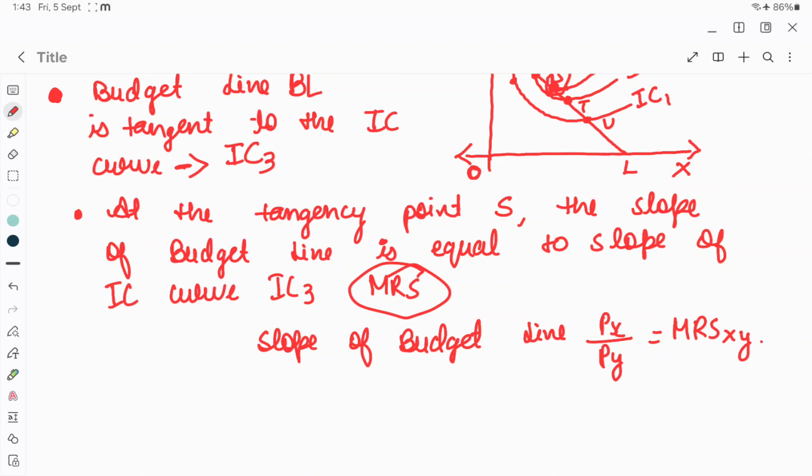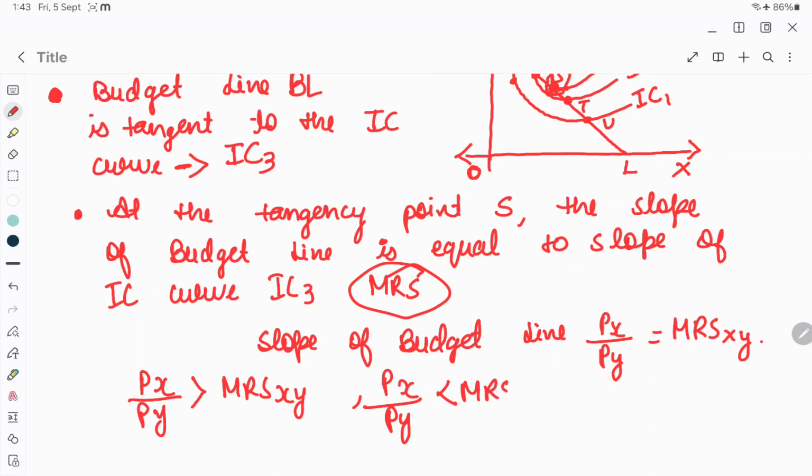Suppose the price of X upon price of Y is greater than the MRS of X and Y, or the price of X upon price of Y is smaller than the marginal rate of substitution for X and Y. Then what would happen? In that case, it would be advantageous for the consumer to substitute one good for another.